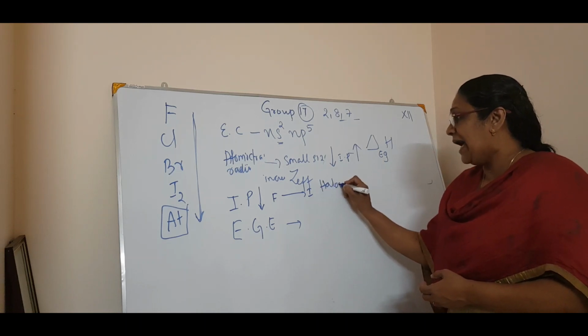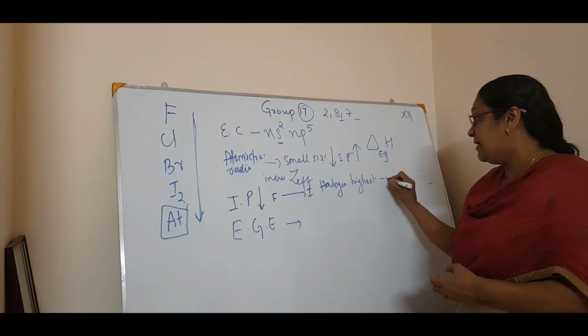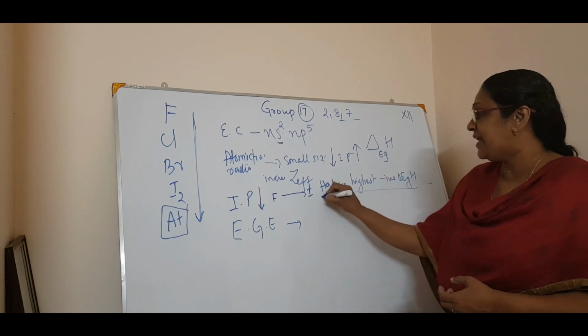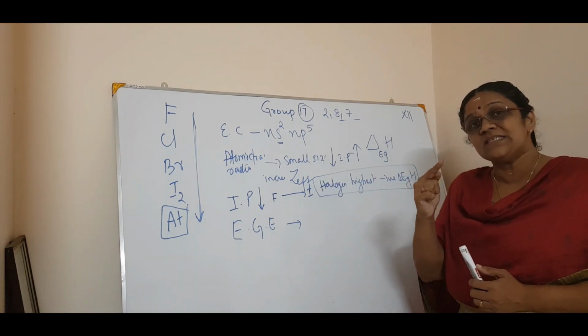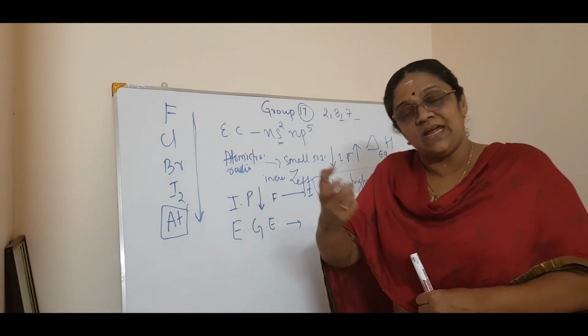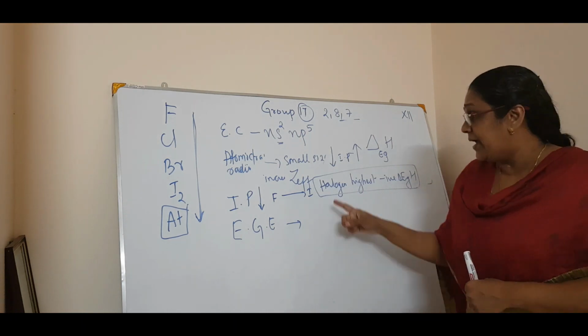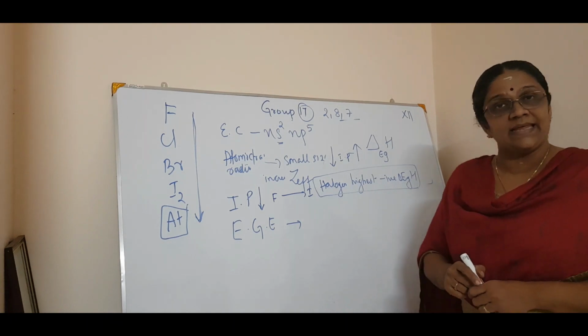Because only one electron is less to complete the octet, it has a very high tendency to accept that electron to form the octet. That is why the halogens have the highest negative electron gain enthalpy.